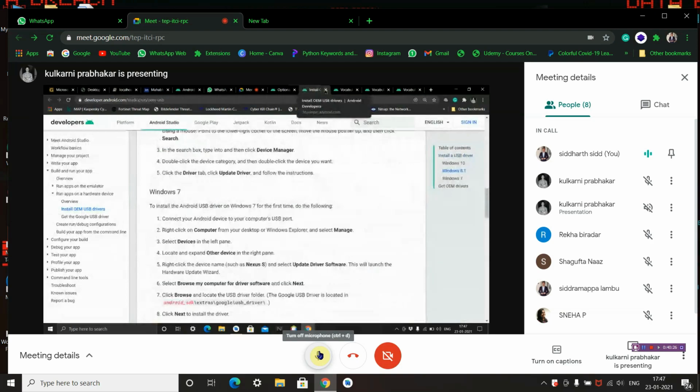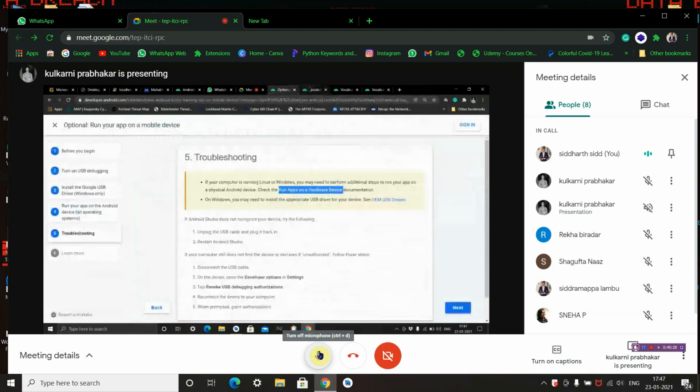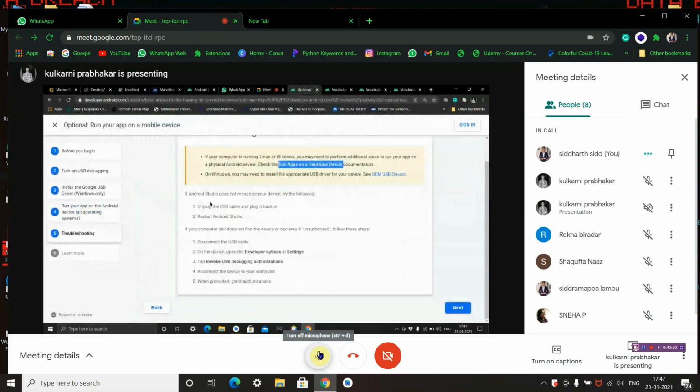So the next step is, if your Android does not recognize your device, try the following options. Unplug the USB cable and plug it back in. This may refresh the connection between your mobile phone and the laptop or computer you have. Just try restarting Android Studio. If your computer still does not find the device or declares it unauthorized, follow the steps given below.